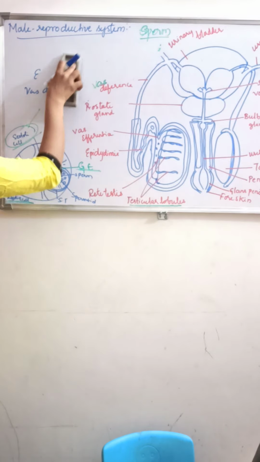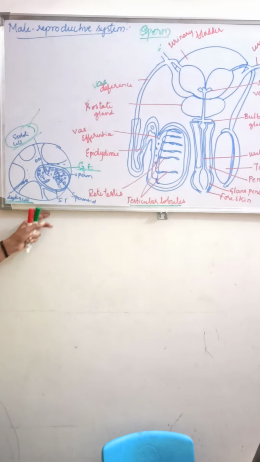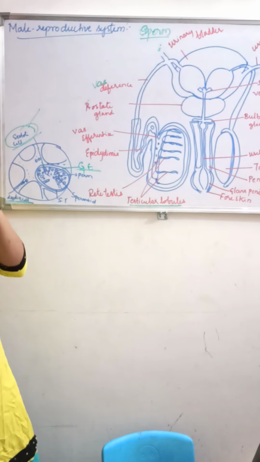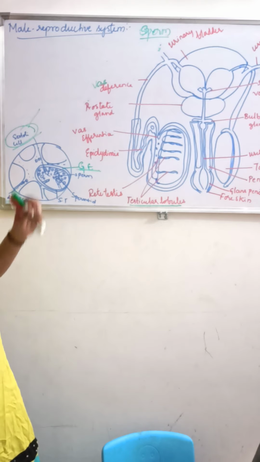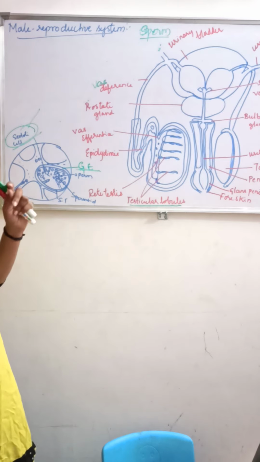As I told, the secretion of the accessory glands is called seminal plasma. This seminal plasma along with the sperm is called semen.